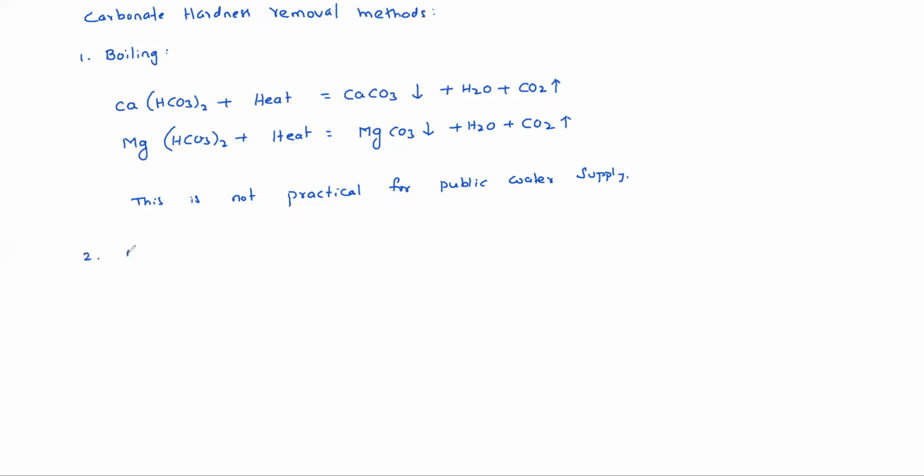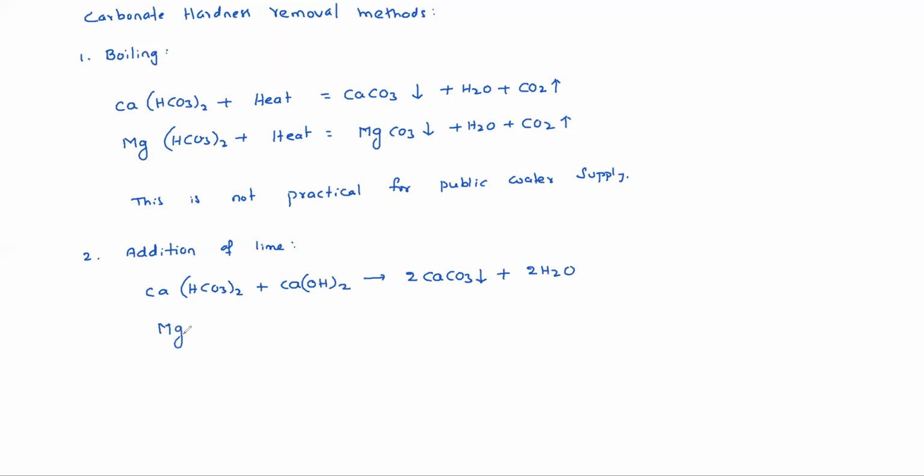Number two, addition of lime. So in addition of lime, what happens? Ca(HCO3)2 plus hydrated lime, Ca(OH)2, gives rise to 2 CaCO3, which will be precipitated out, plus 2 H2O.